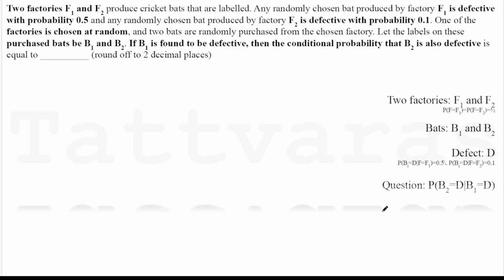Now, the question being asked is, we know that there was a bat which was produced. Interestingly, we don't know from which factory, by the way. This is something that will come in the solution. So we know that a bat was produced and it was defective. Now the question is asking, given that you know this, what is the probability of the second bat also being defective? Intuitively, if the first bat was defective, you would want the chances to be slightly higher than the marginal chances, right? That is something that should come to our minds when we look at the question.